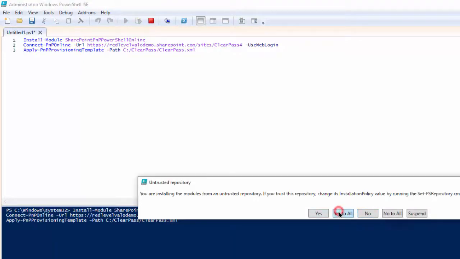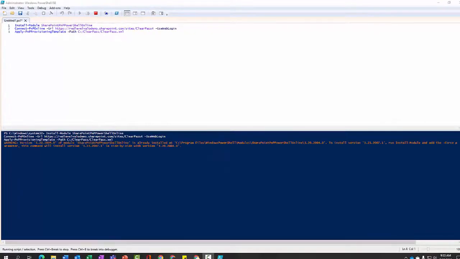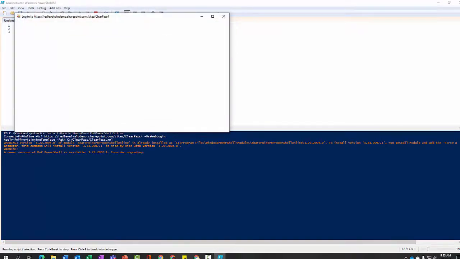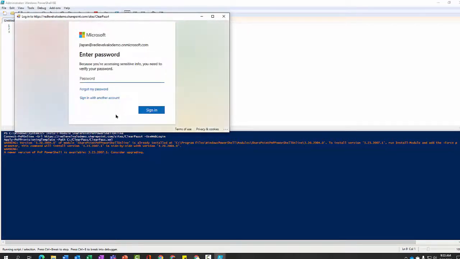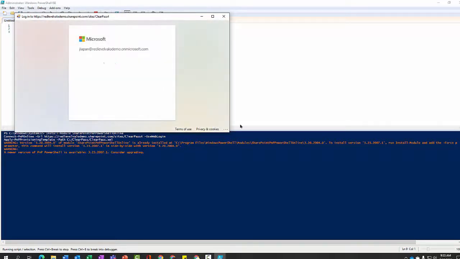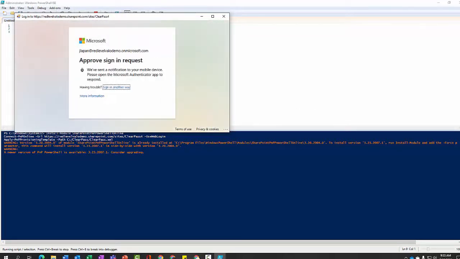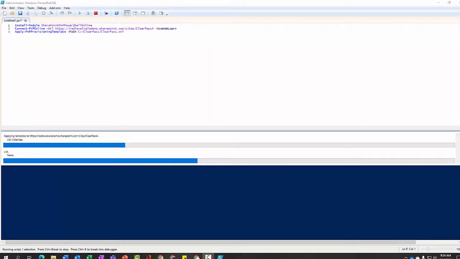You'll select yes to all, and you'll log in with your Office 365 account. If you have multi-factor authentication set up, you may get the prompt.